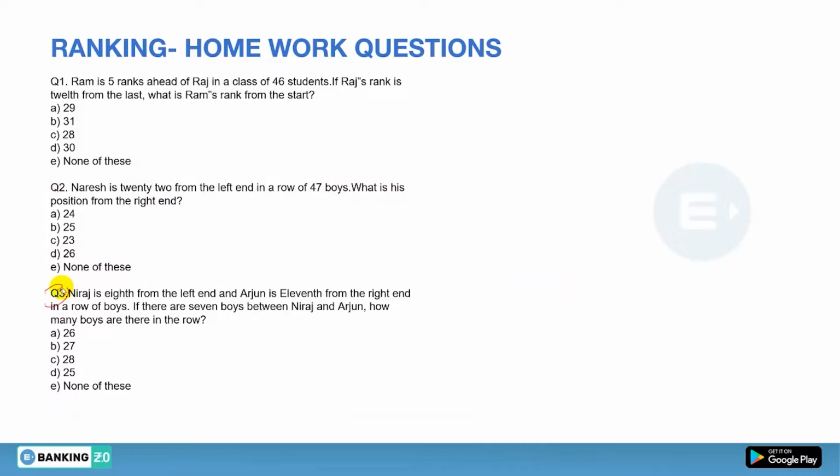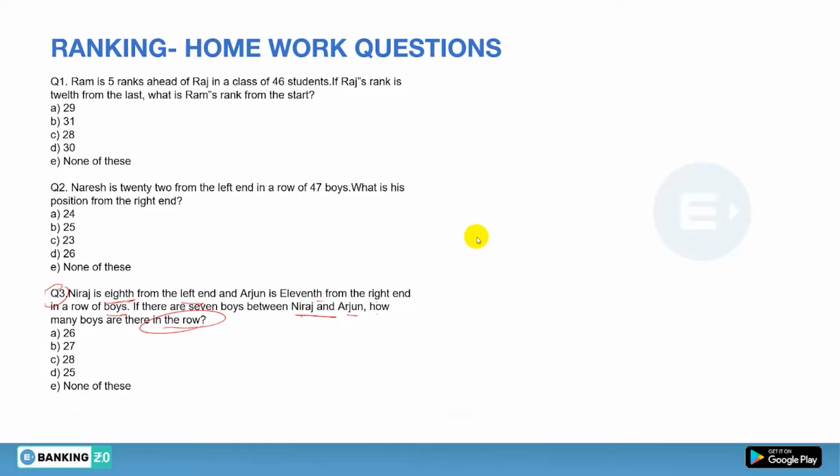Now let's see question number 3. Neeraj is 8th from the left and Arjun is 11th from the right in a row of boys. If there are 7 boys between Neeraj and Arjun, how many boys are there in the row? So first of all, we are given 2 persons. One person's position is from the left and the other is from the right. Now we are given that there are 7 persons between them.